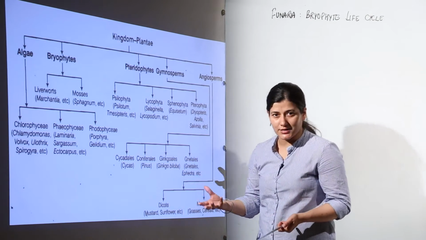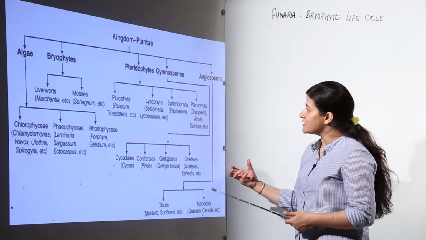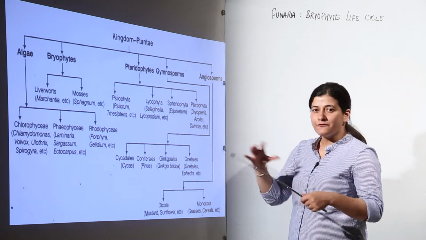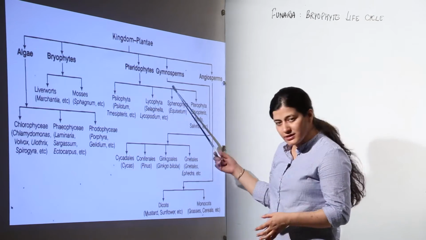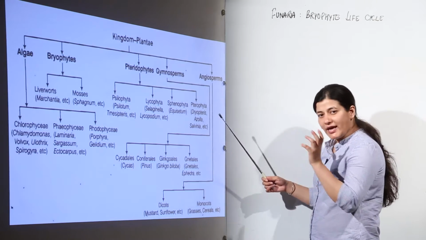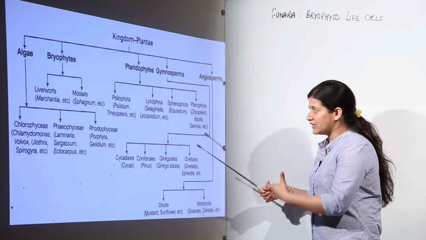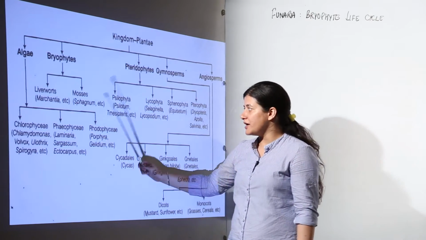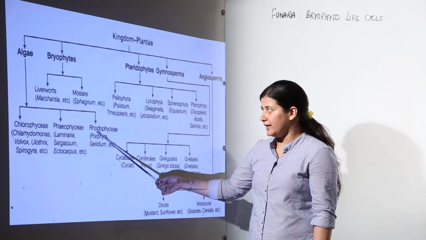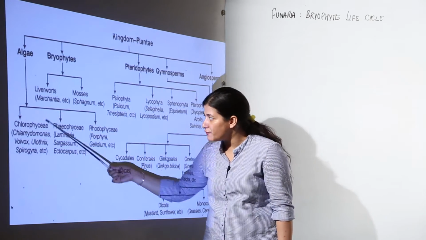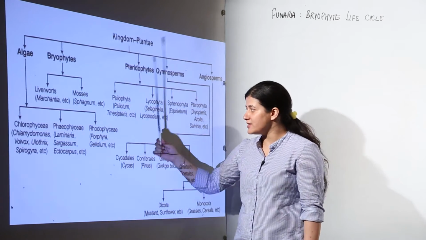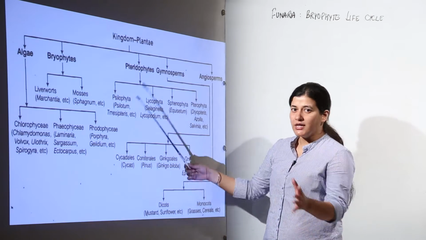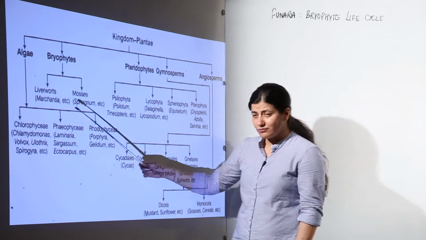Those are general characteristics. The part of this lesson is that we have to see the further classifications of each one of these, and we have to see the examples. We are going to revise the further classifications, starting with algae. We had green algae, brown algae, and red algae. The green algae is Chlorophyceae, brown is Phaeophyceae, red is Rhodophyceae. Let's see an example of each.